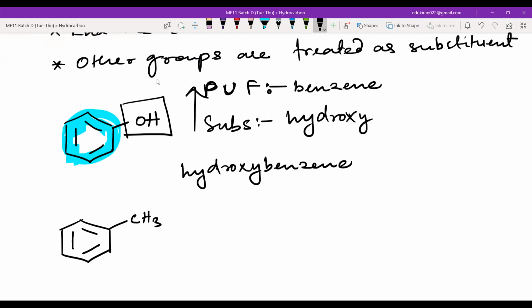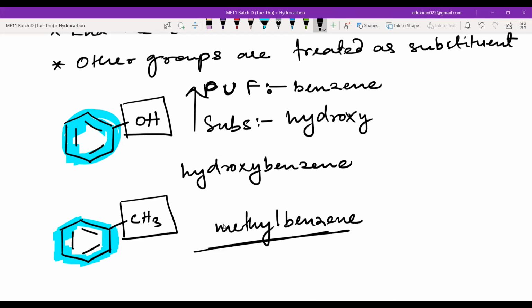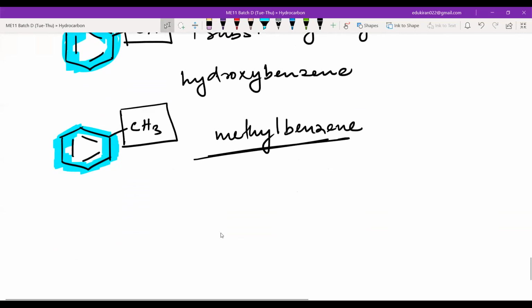Methoxy. What happened? It is not methoxy. Where do you see oxygen? Oxy means oxygen. Where do you see oxygen? Tell me now. Ethane. Methane. Wow, methane. The substituent ends with methyl. What is it? Methyl. Methylbenzene. It is that easy. You just have to differentiate a few things and nothing else.